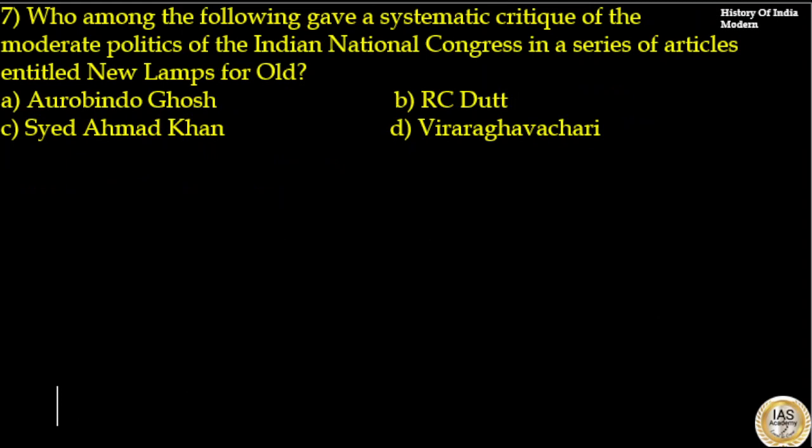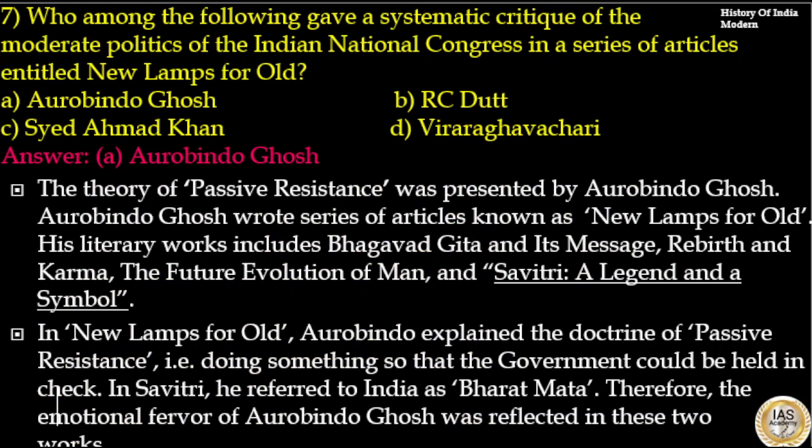Who among the following gave a systematic critique of the moderate politics of the Indian National Congress in a series of articles entitled New Lamps for Old? Options are Aurobindo Ghosh, R.C. Dutt, Syed Ahmad Khan, Veeraraghavachari. Here the answer to this question is option A, Aurobindo Ghosh. The theory of passive resistance was presented by Aurobindo Ghosh. Aurobindo Ghosh wrote a series of articles known as New Lamps for Old.